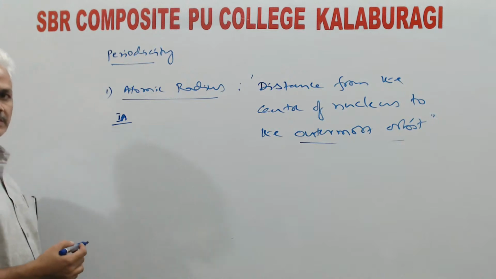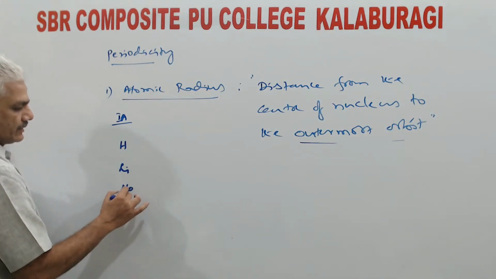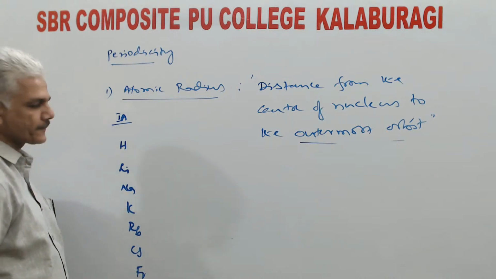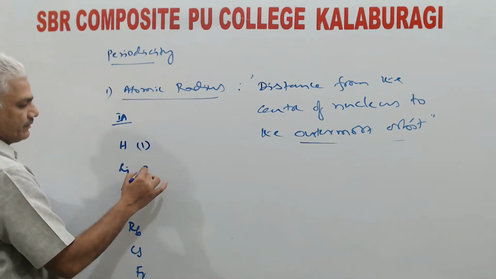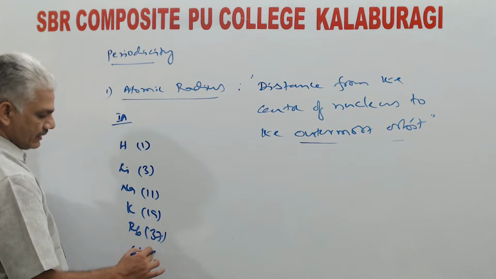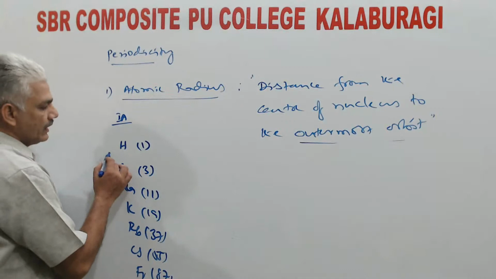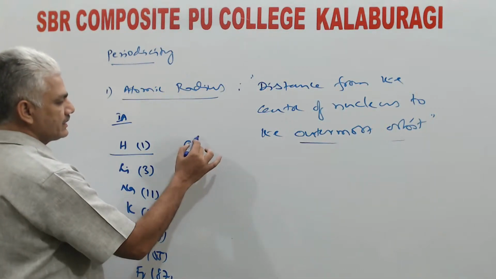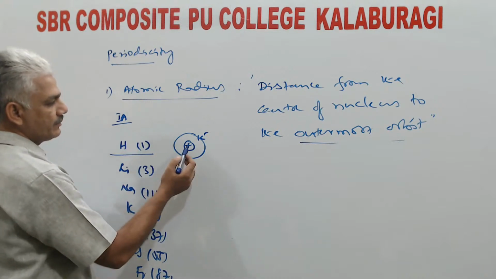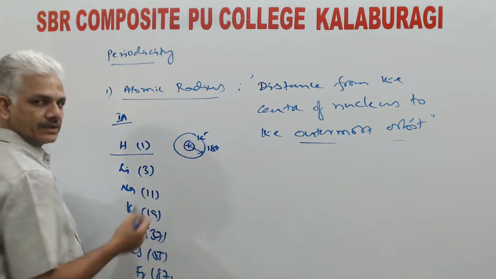Suppose you take the elements of first A group. Elements present are hydrogen, lithium, sodium, potassium, rubidium, cesium, francium. Atomic numbers are 1, 3, 11, 19, 37, 55 and 87. So hydrogen atom we can imagine like this. For hydrogen, atomic radius means the distance from the center of nucleus to the first orbit.